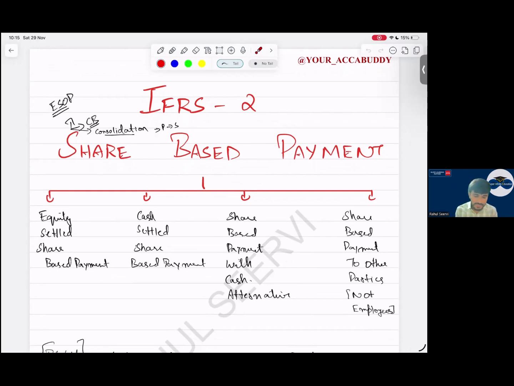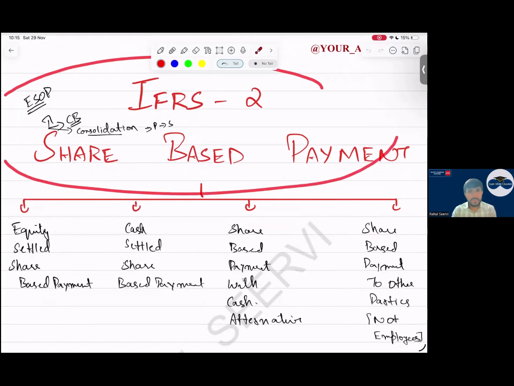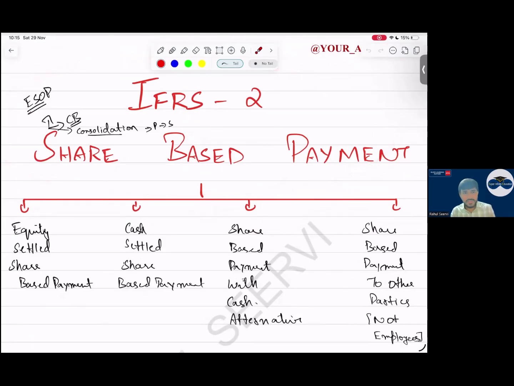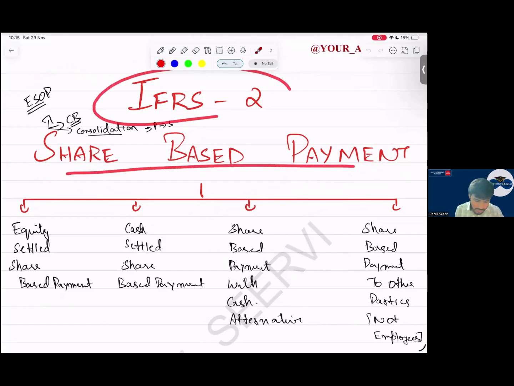So let us start with IFRS 2 today. Share-based payment. Revision of your share-based payment. It's a very important standard from SBR point of view. There are 4 types of questions that usually come from share-based payment, and we'll cover each and everything. IFRS 2 share-based payment.